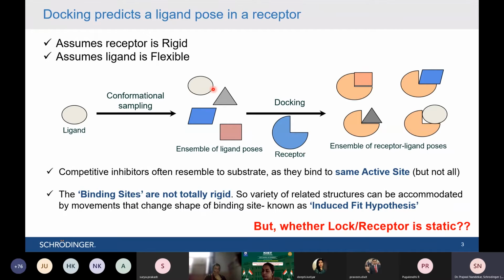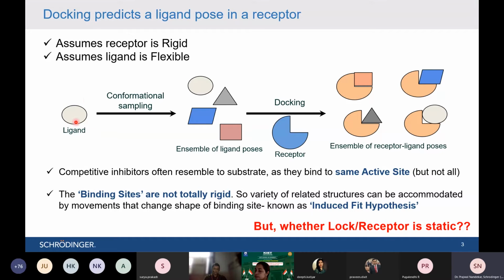It is not changing at all, but the shapes of the ligands are changing. So it tries to fit each and every shape inside the static binding pocket. Finally it generates various poses of the ligand molecule inside the protein binding pocket, and based on those poses it assigns a docking score, a docking energy. Based on that, one can filter out which ligand molecules are of our interest.